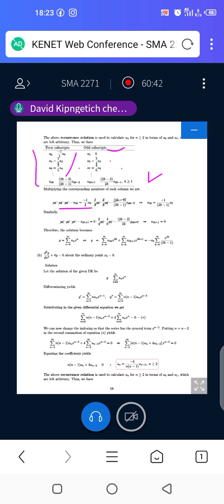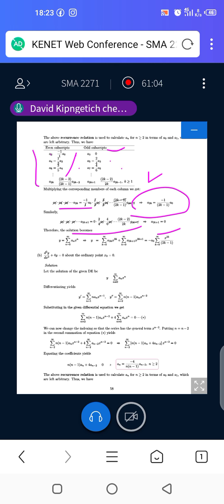Whatever is on the right, you cancel with whatever will be on the left. So you see that this will be whatever you remain with. For the second one here, you do the same, and then you cancel. You'll get that a_(2k plus 1) is equal to 0.